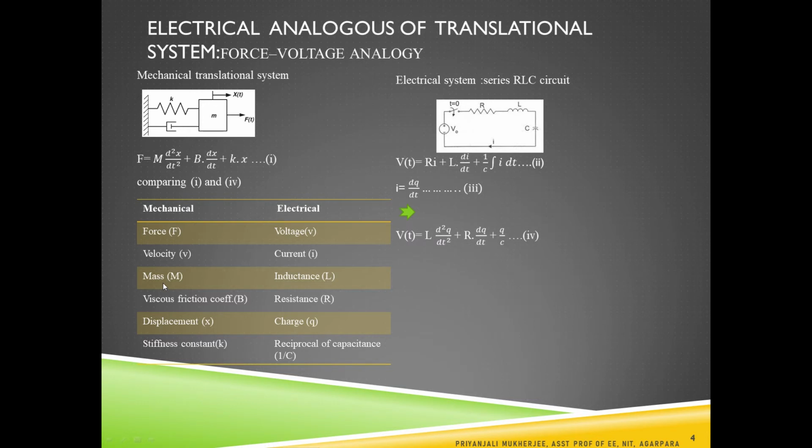So we can say in a mechanical system, if we consider the mass, then the electrical analogous of mass is the inductance. Now if we consider the viscous coefficient, that is B, then it will be analogous to R, the resistance. And for the displacement X, we are considering Q, that is the charge. And for the stiffness coefficient K, if we compare equation 1 with 4, then K is analogous to 1 by C, or the reciprocal of capacitance. So these are the force voltage analogy.